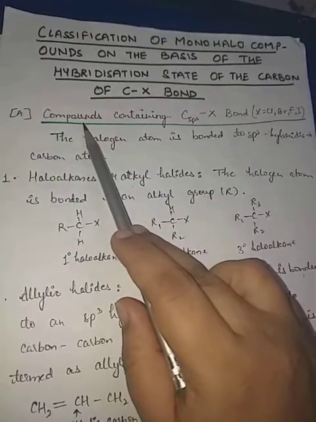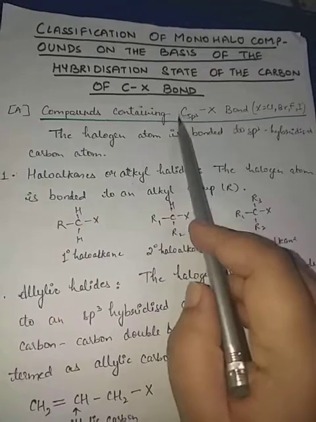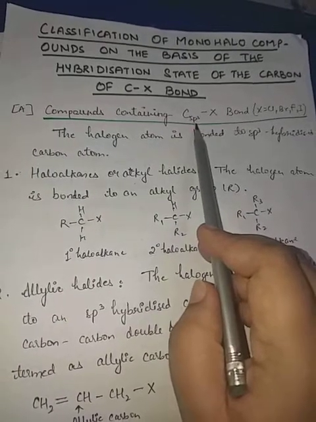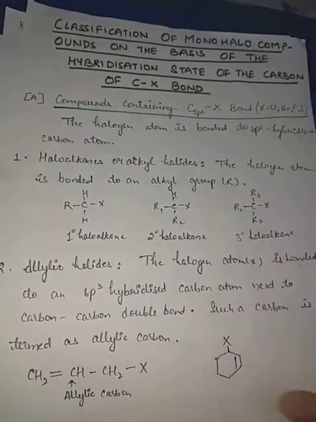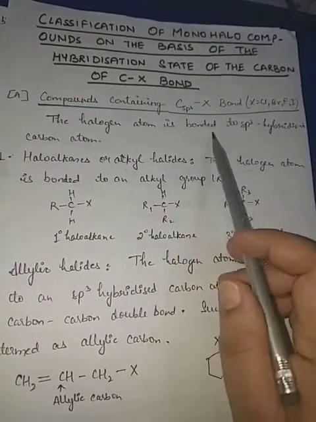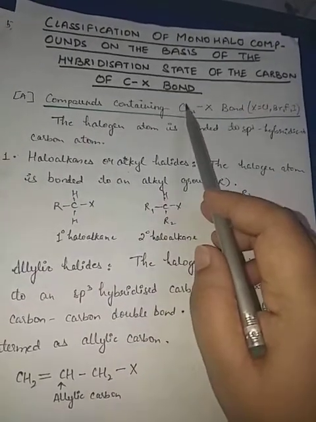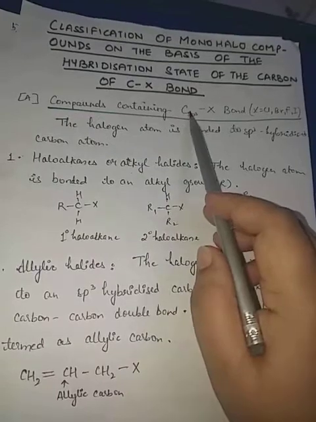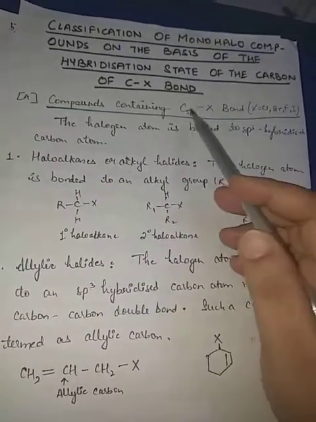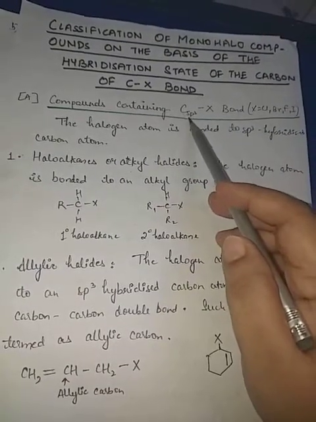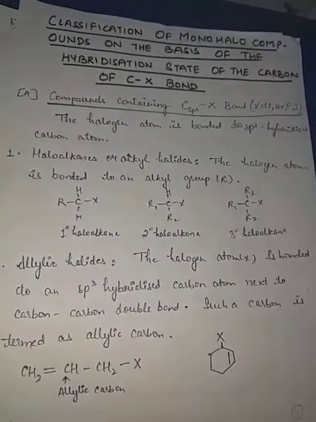So the first one is the compounds containing a C-X bond where the carbon is sp3 hybridized, and X is chlorine, bromine, fluorine, iodine, any halogen. The halogen atom is bonded to an sp3 hybridized carbon atom, meaning this carbon is either not attached to anyone, or if it is attached to any other carbon, then a single bond is there. This carbon is sp3 hybridized. We have studied sp3 hybridization in class 11th also.